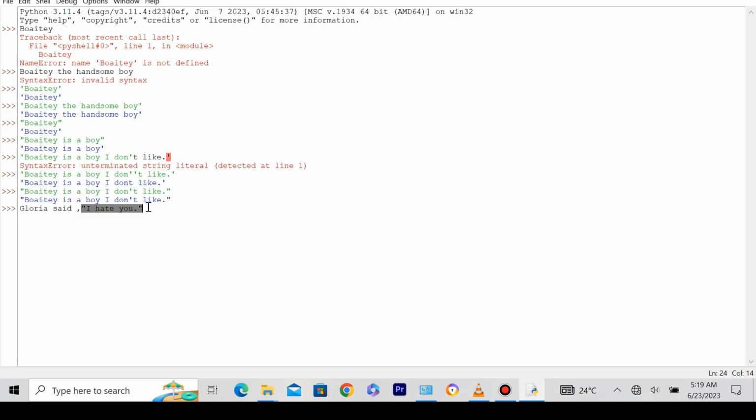So to make this right, what do we do? It's simple. Just as we replace that one with a single quote, we're gonna replace the other one with a single quote here. You see, the first one was replaced with a double quote, so this one is going to be in a single quote, and you get what we are looking at. Gloria said, I hate you. So that's actually something you should know for now. That's just the basics of strings.